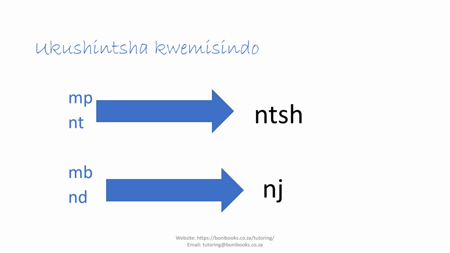Okay, and then what about the next ones? The next ones we said we have nk and n. They will change into ny. Okay, umunwe, umunywana. Inkomo, inkonyana. Okay, then b and d will change into j. Ibhodi, ibhojana. Isigubhu, isigujana. B will change into j.